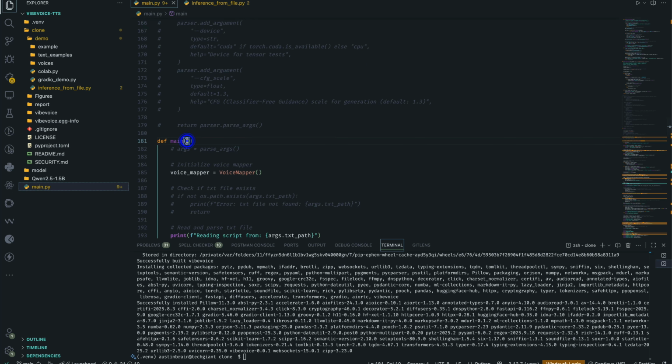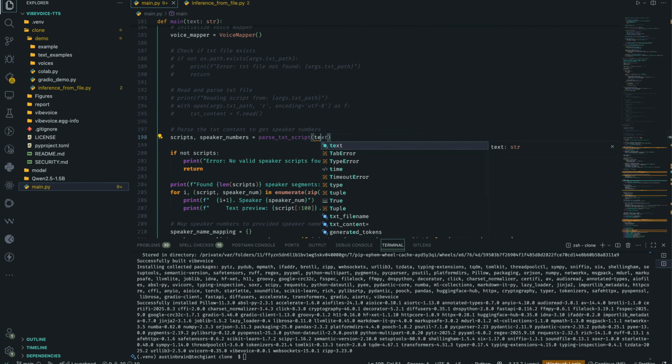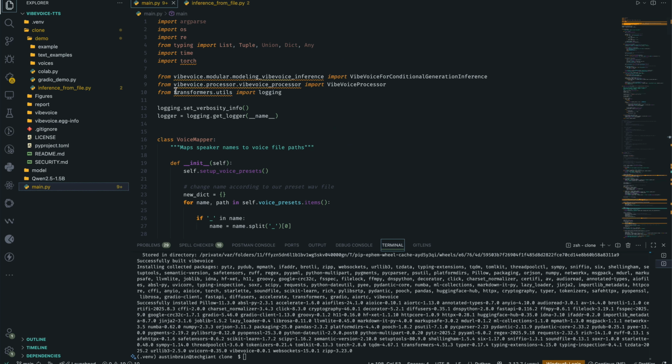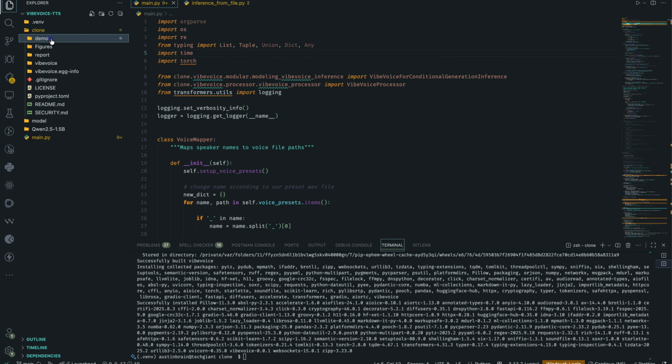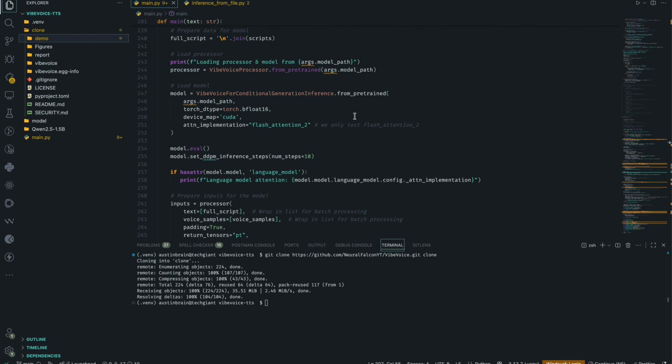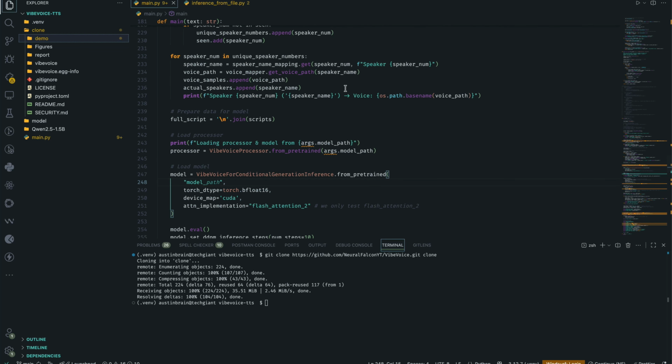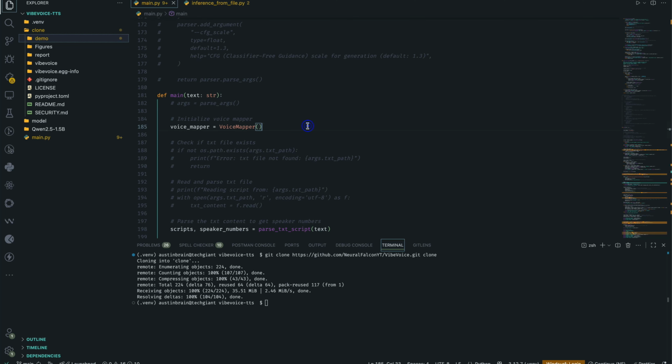So we're going to be passing in a string here, text. Okay, we're going to call this text. Okay, we're having this error. So we're going to add clone. So we're going to point it in the right direction. So it's just going to point to clone, VibeVoice, and whatever package or class we actually need. So for the model path, we're going to make changes. We're going to change this to, I think we should just set it up here.